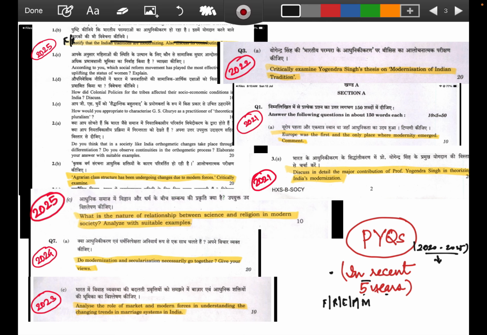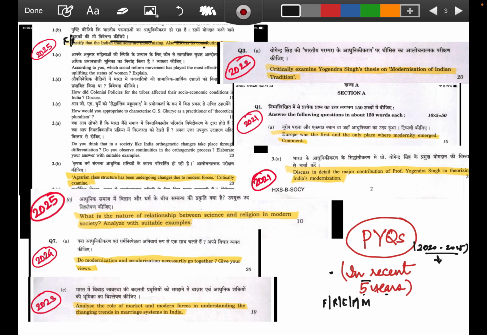So we'll check that in the lecture. I'm just trying to showcase how this topic is important from the point of view of the syllabus and from the point of view of PYQs. So try to inculcate that in your answers well, right? We have to think about the contributing factors too.